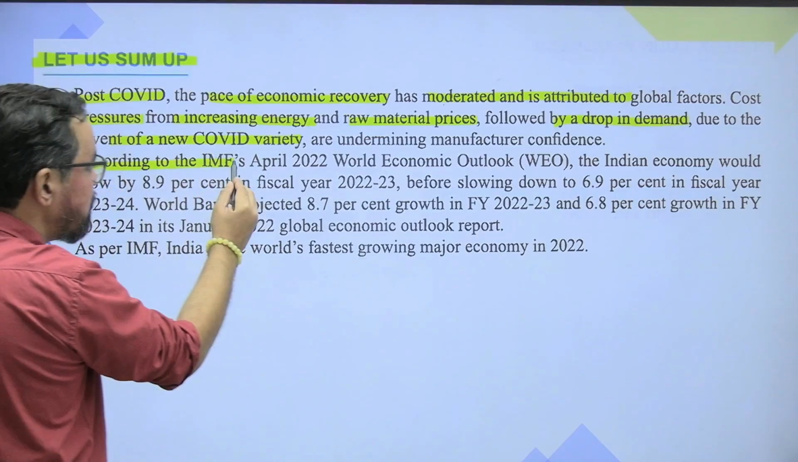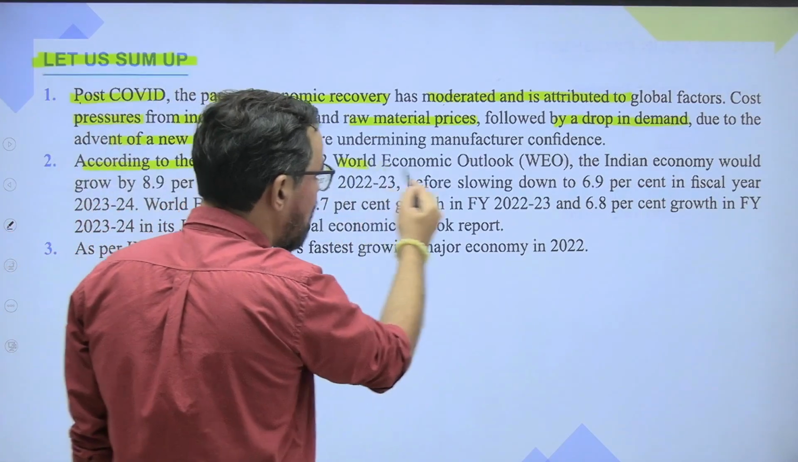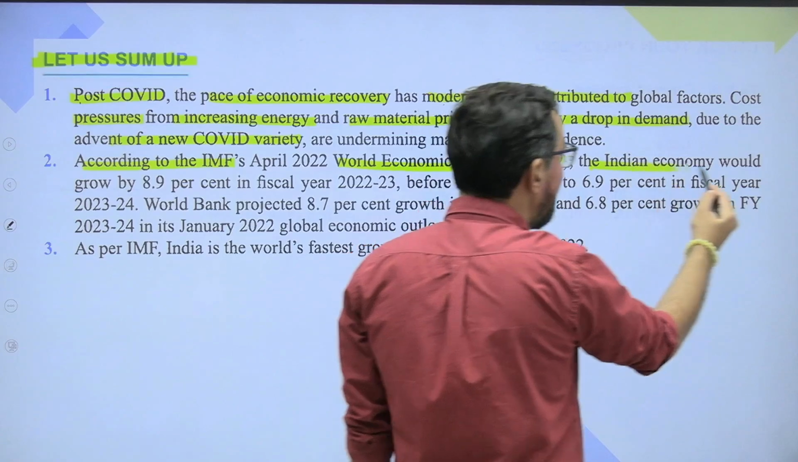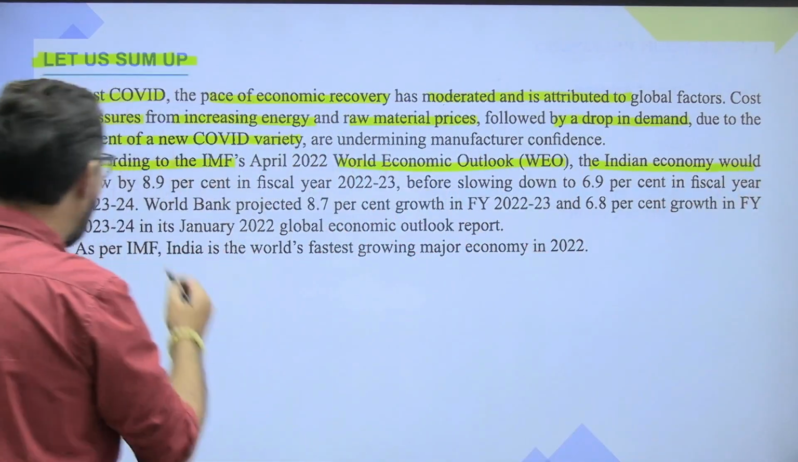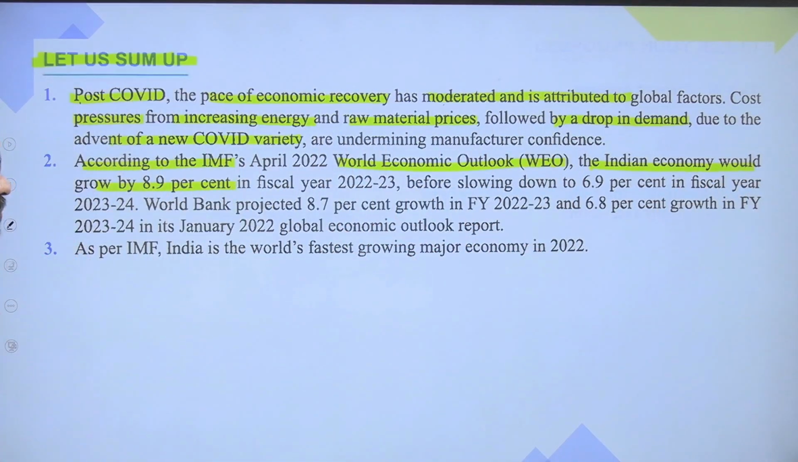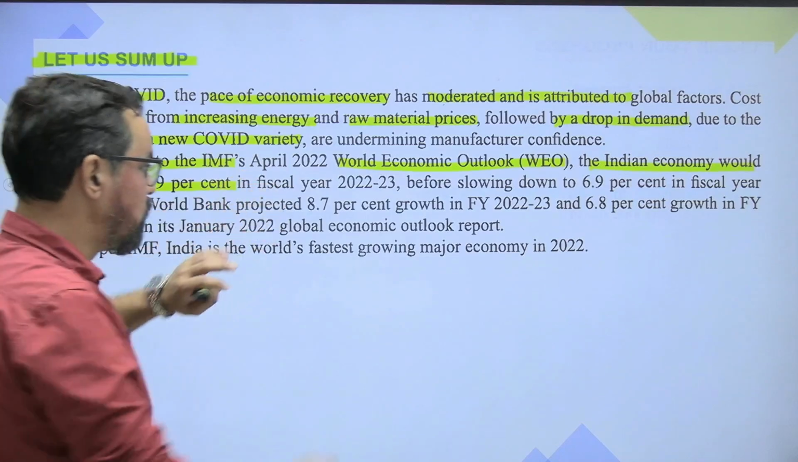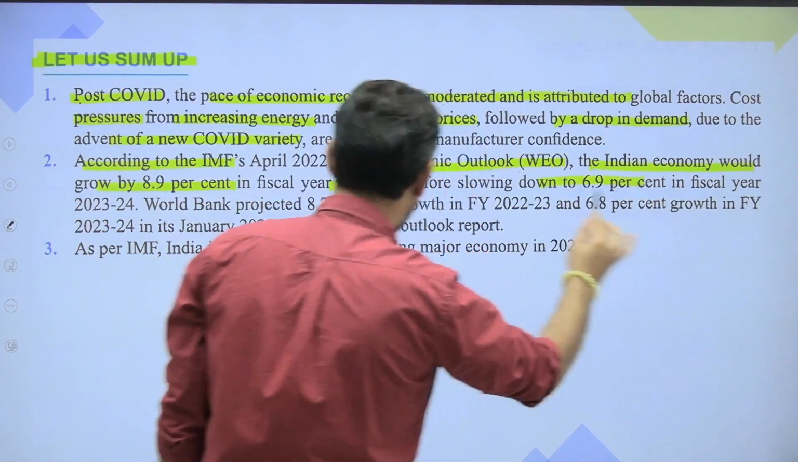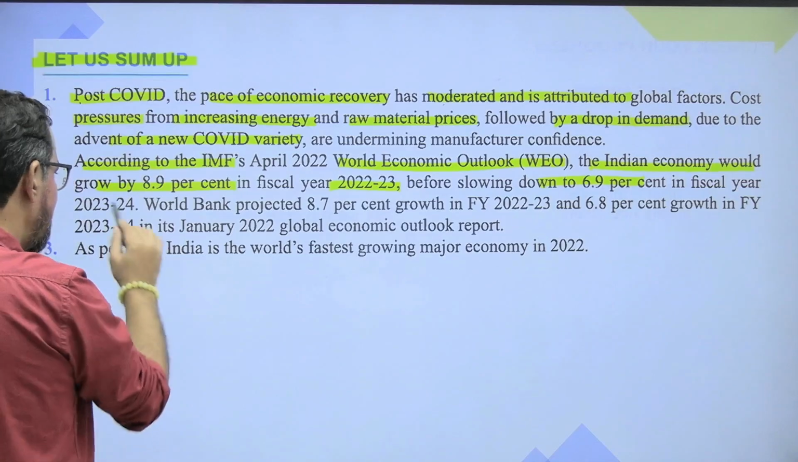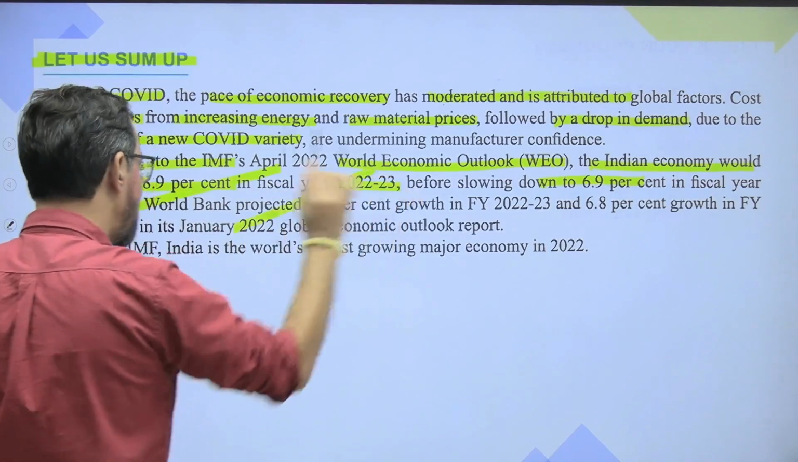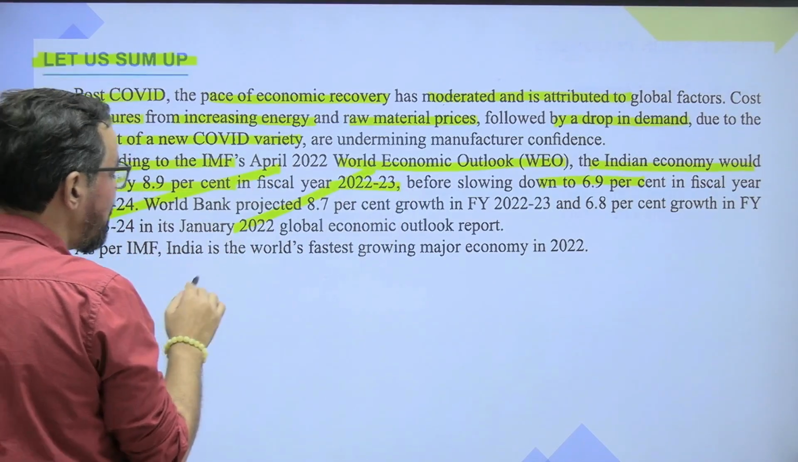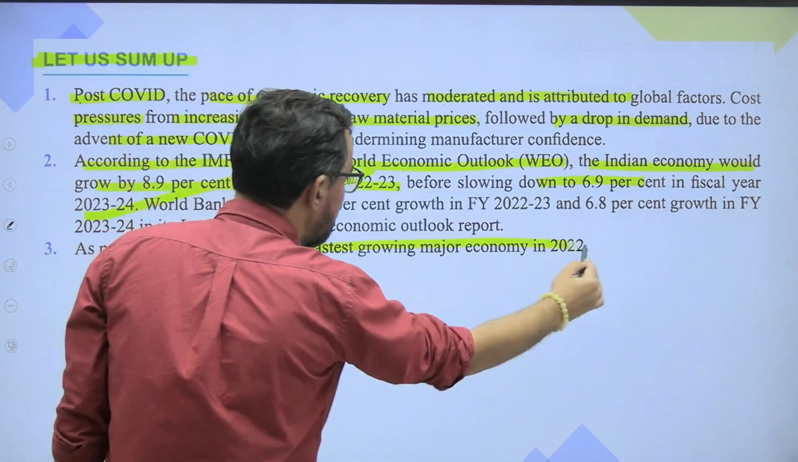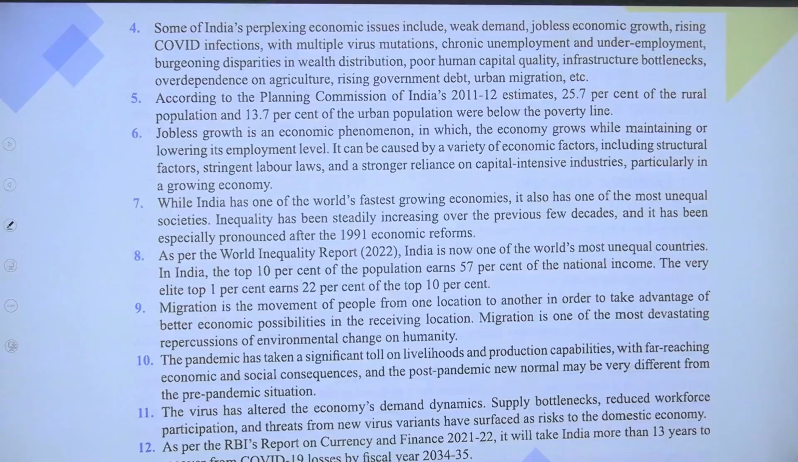According to the IMF April 2022 World Economic Outlook report, the Indian economy would grow by 8.9% in financial year 2022-23 before slowing to 6 point something. So this is the data, like this has now become irrelevant data. Yeah. As per the IMF, India is the world's fastest growing major economy in 2022, this year also.